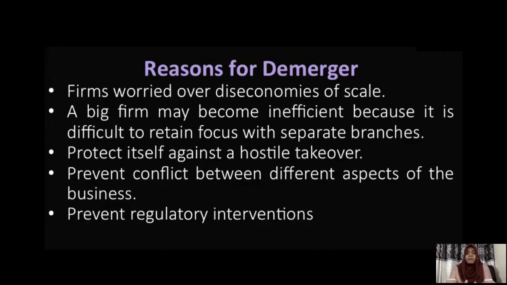In addition to that, when large firms' behavior is abusive, when large firms try to abuse the market because of the market share or market power they have, there will always be regulatory intervention. So regulators will be observing the behavior of large firms, and in order to prevent regulatory interventions, firms might be demerging. When firms demerge, regulators will not be observing the behavior of that small firm, so they might do a demerger to prevent regulatory interventions.